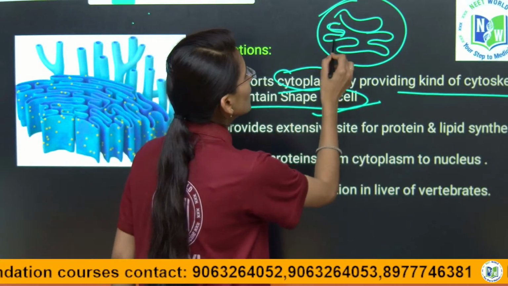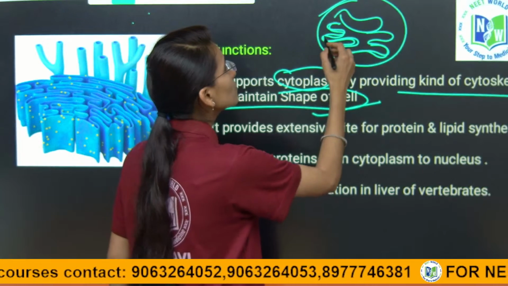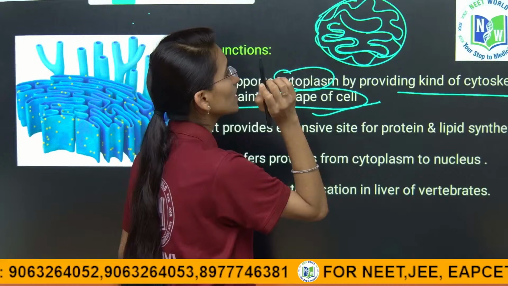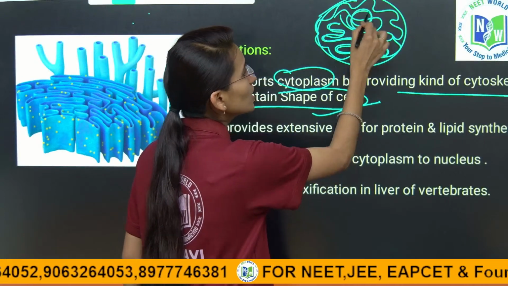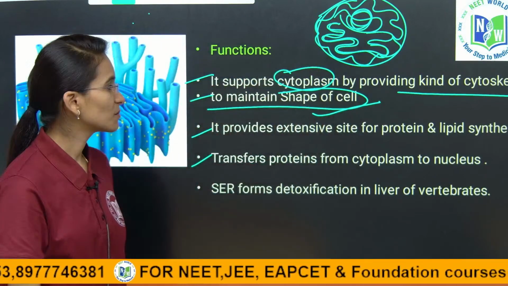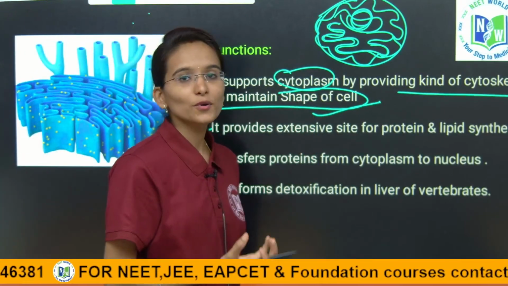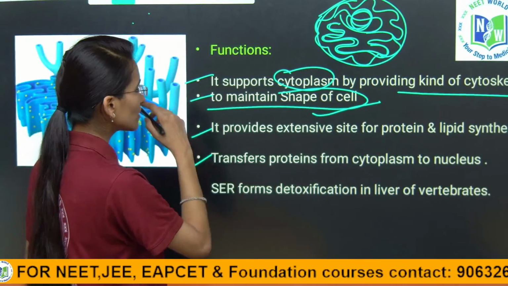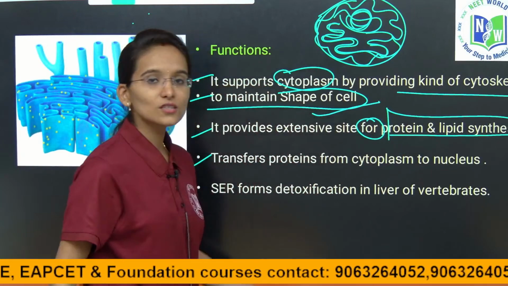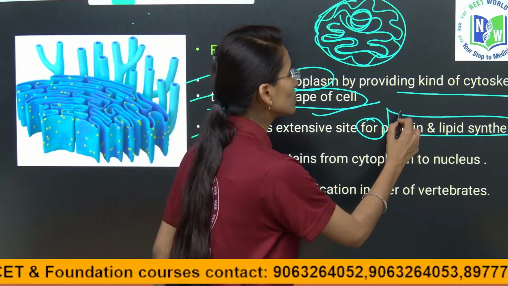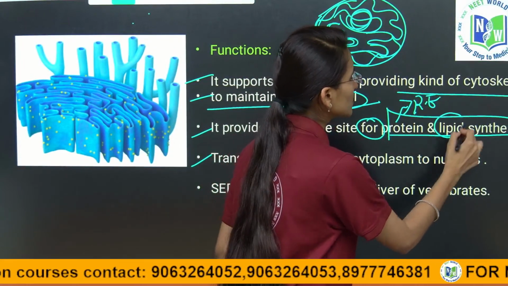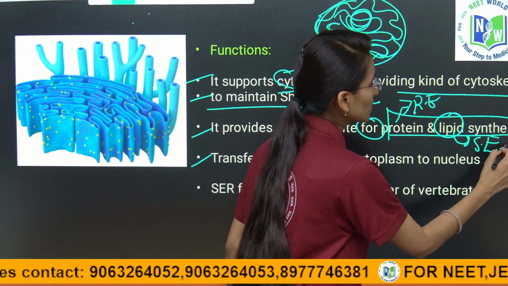Yes, this is the endoplasmic reticulum. Sometimes it may span the entire cell, the entire plasma membrane. Sometimes it may be attached to the nucleus, or sometimes it may be present away in the cytoplasm. By this it gives a proper shape to the cell, and it provides an extensive site for protein and lipid synthesis. These two are very important. Which is involved in protein synthesis? Rough ER. And lipid synthesis? Smooth endoplasmic reticulum.